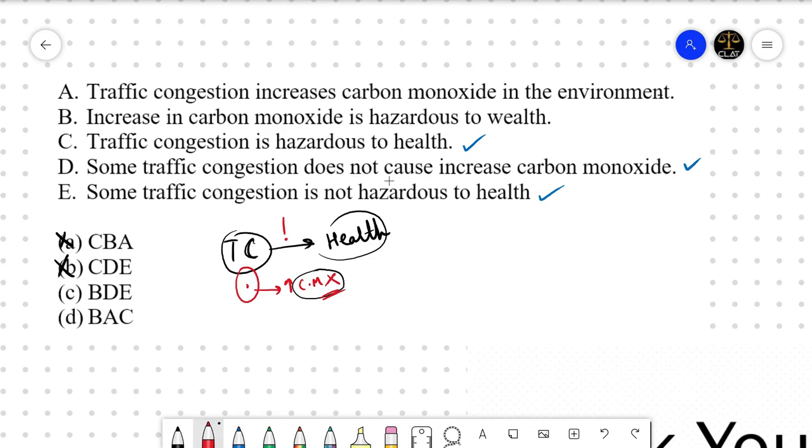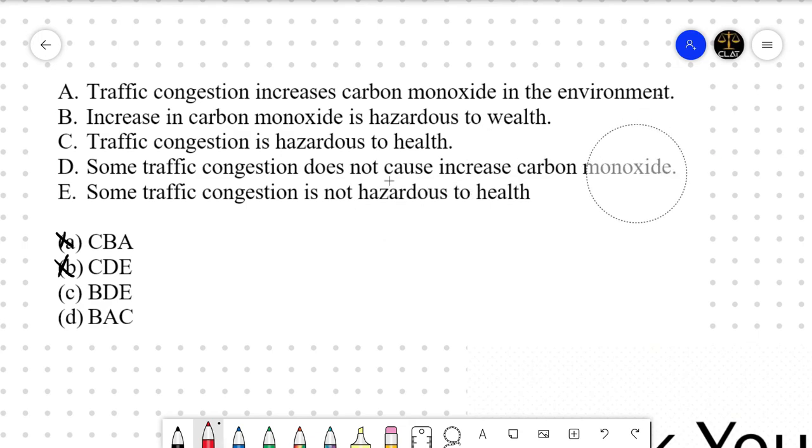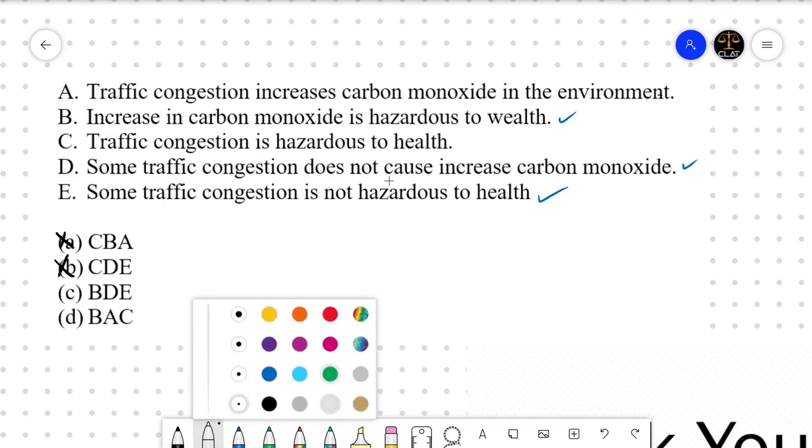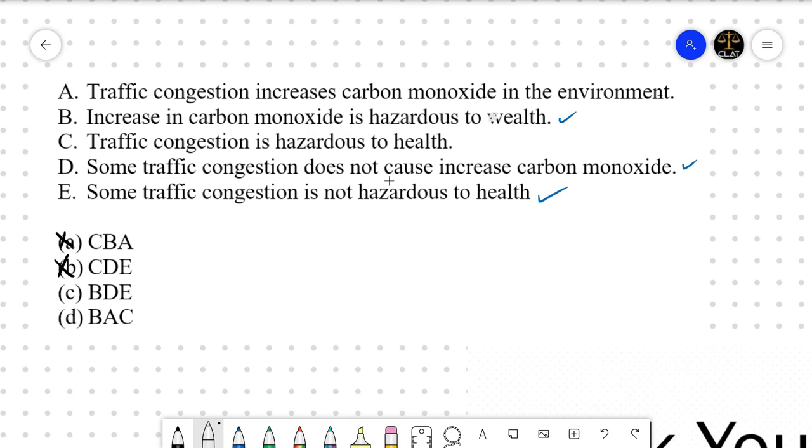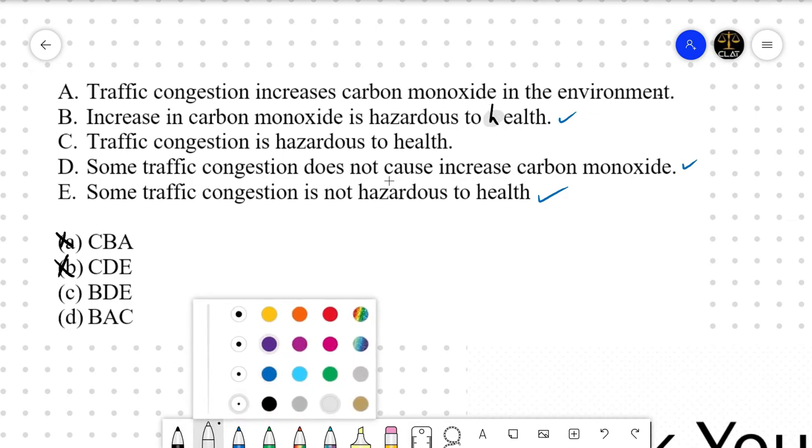Now C says B, D and E. Let's see. Guys, it has to be health over here. Some typing error has happened. Please excuse me for that. Earlier I said to keep that in mind, but now I realize that it was a typo.